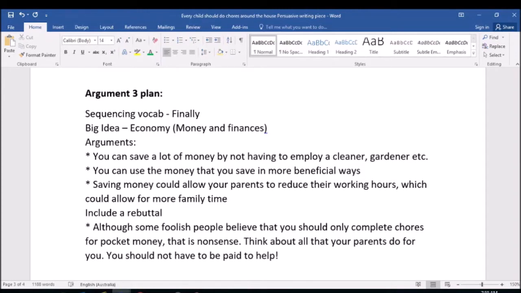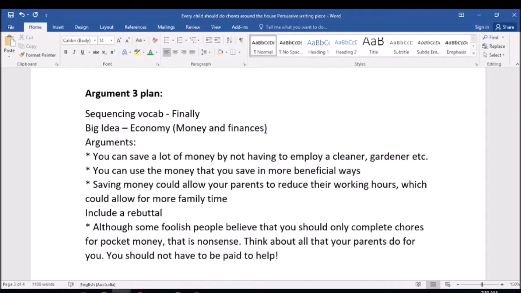So the sequencing vocab, that's how I'm going to actually start my paragraph. I'm starting this one with finally. Remember, for my first paragraph, I started with first and foremost, second paragraph, furthermore. So this paragraph, I'm going to start with finally. The big idea I'm relating to is economy, which is all about money and finances.